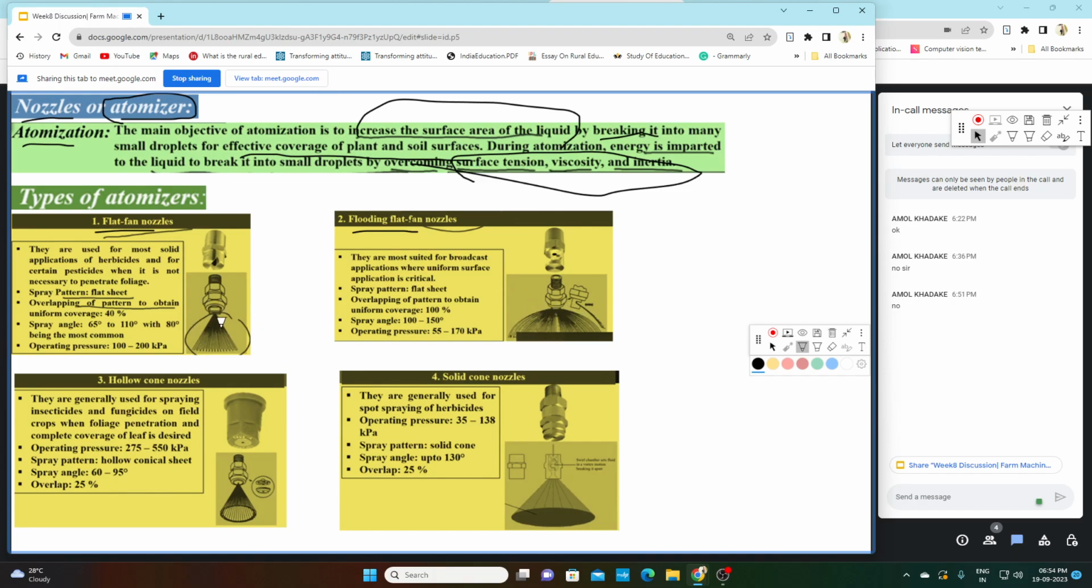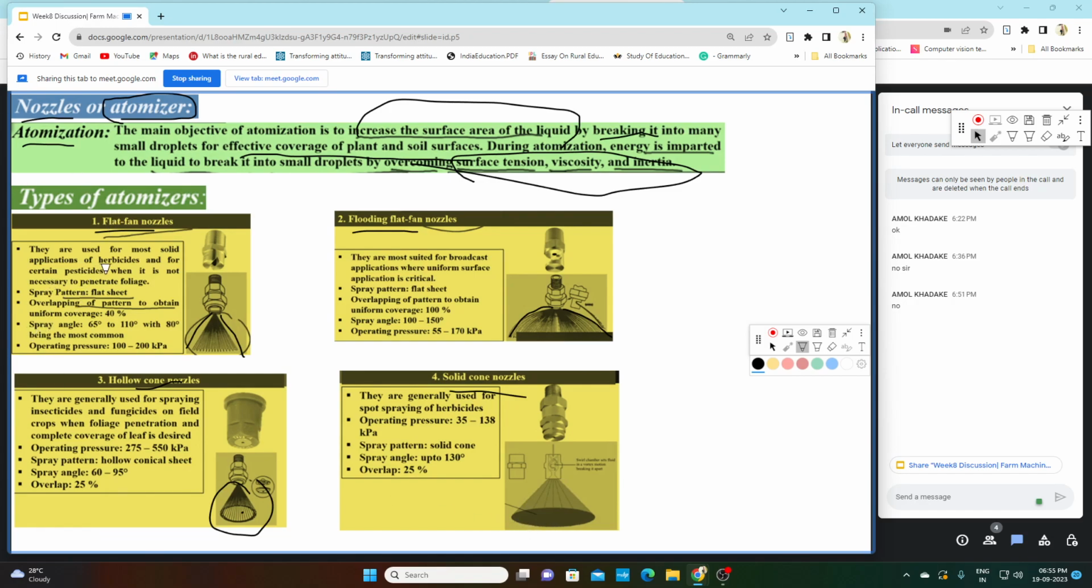Here you can see the trajectory of the liquid droplets. Here it is like a flooding fan, that is why we call it a flooding fan nozzle. Third is the hollow cone nozzle. You can see there is a hollow cone. When the nozzle is spraying the liquid, it forms a hollow cone. That is why it is a hollow cone nozzle. And fourth is the solid cone nozzle. Here you can see the cone is fully solid. So that is the solid cone nozzle.